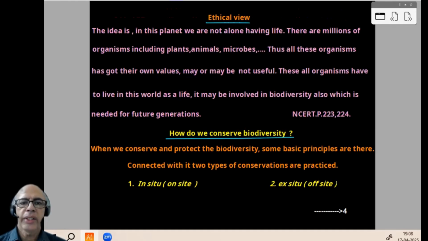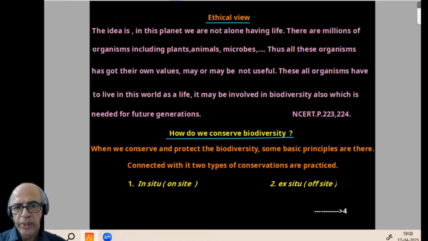It is called the ethical view. Ethics. The idea is, on this planet, we are not alone having life. Millions of organisms survive in this world. Maybe plants, animals, microbes. Thus, this biodiversity is for the entire range of organisms. And we have to respect the value of each life and each organism.